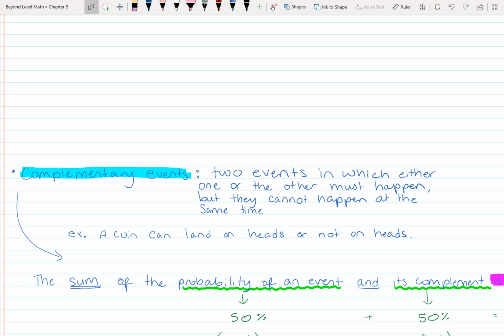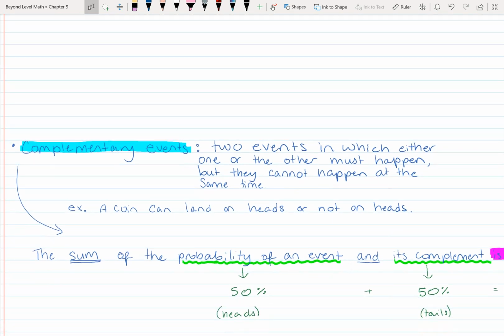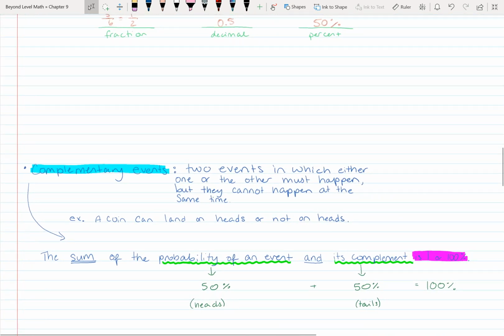So complementary events are 2 things that cannot happen at the same time, which means the sum of the probability of an event and its complement is 1 if you're talking decimals, or 100 if you're talking percents. So the probability of landing on heads, well, that's 50%. The complement of landing on heads is not landing on heads, which would then mean tails, and that's 50%. So 50% plus 50% equals 100%.